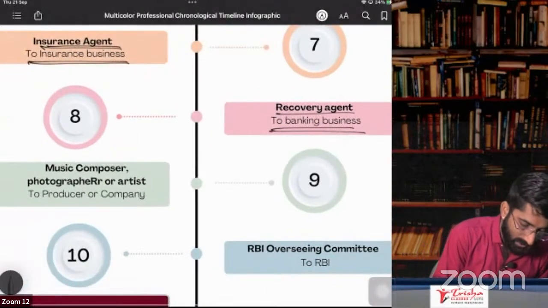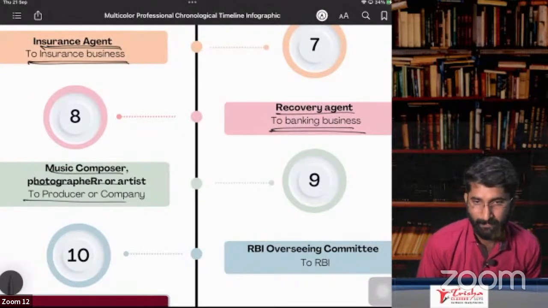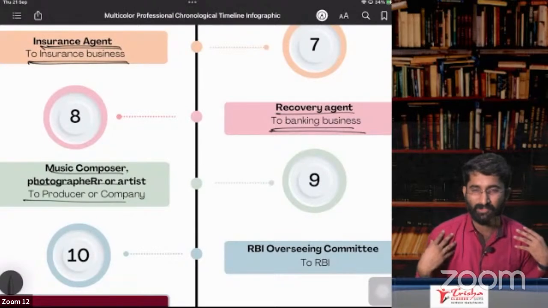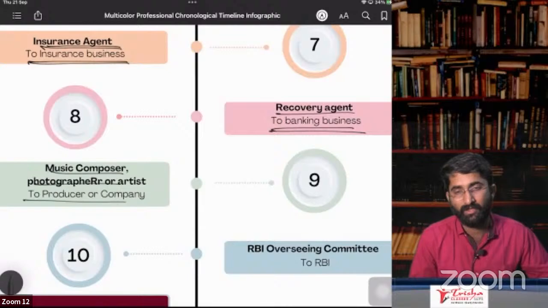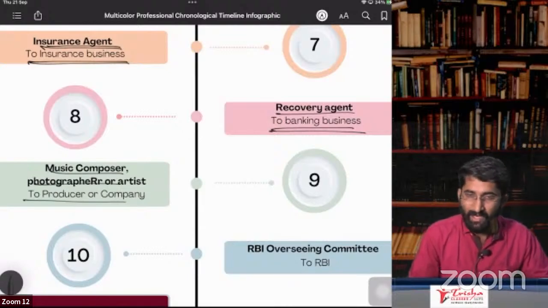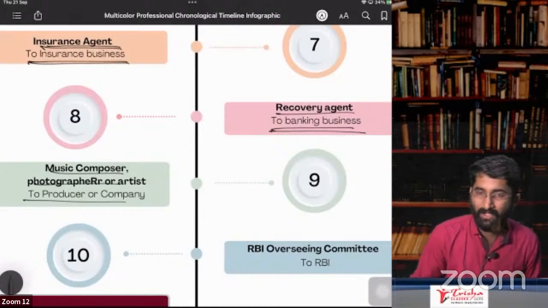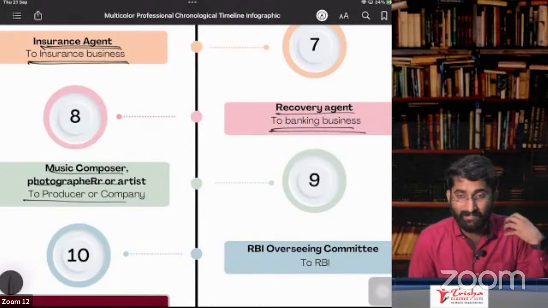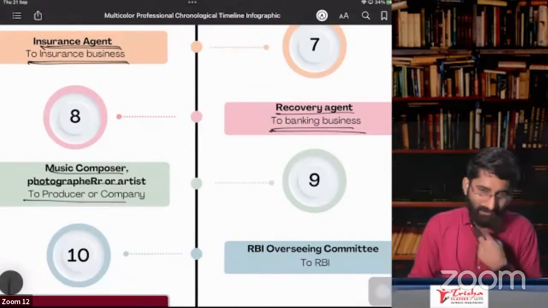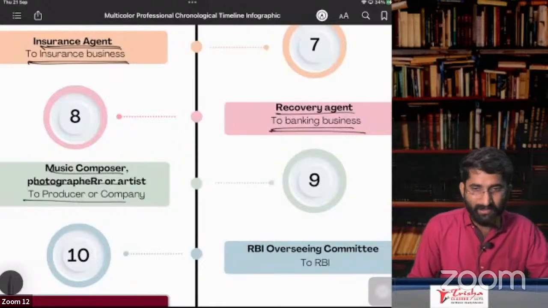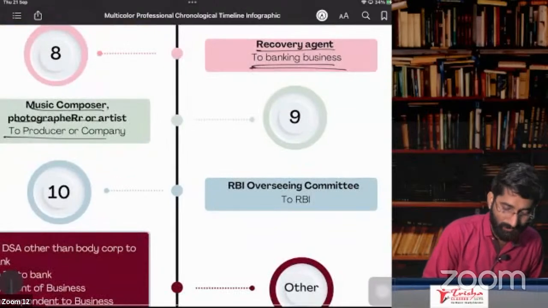Yes. Music composer, photographer or artist to the producer or company. So I am a music composer, I am a photographer, I am giving my services to Anand Music or T-Series like this. Or I am giving my photographs to Pinterest or somewhere. So in that case, they are paying me some money. I am the service provider, they are the service recipient. I have to take the registration, not required. They have to pay under RCM. Under RCM, they have to pay to the government. So this is about music composer.